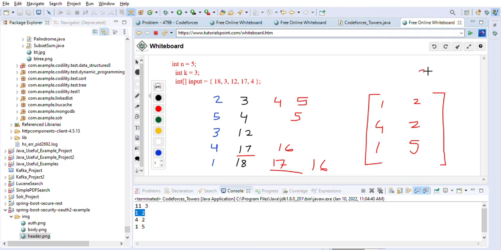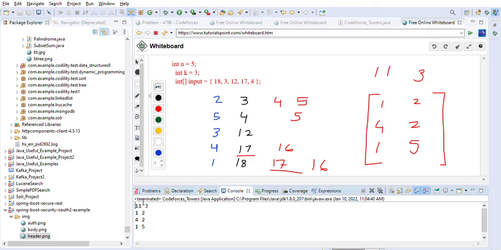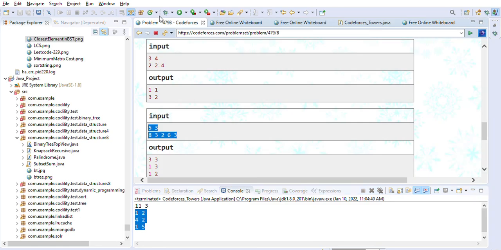So we have done a total of 3 operations, and the minimal instability is 16 minus 5, right, because minimum is 5 and maximum is 16. So 16 minus 5 is 11, right. So that's how 11 comes here. So 11 is the instability, right. 3 is the number of operations, and these are the actual operations we have made, right. 1 comma 2, 4 comma 2, and then 1 comma 5. So whenever there are same values, you can choose any of these values basically, right, because those are same values, right. So this is the way you can solve the Codeforces problem Towers.